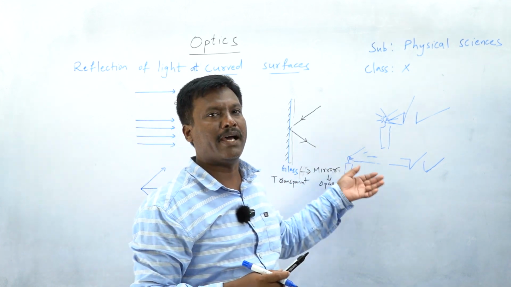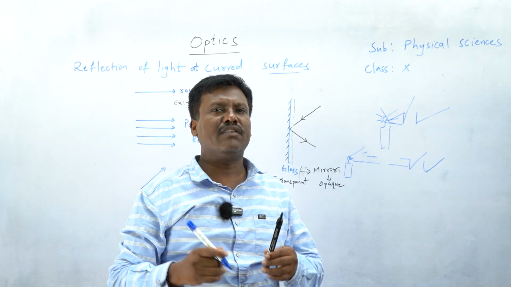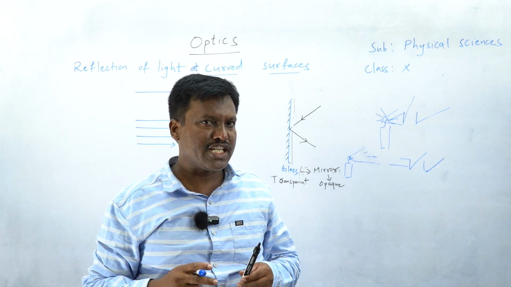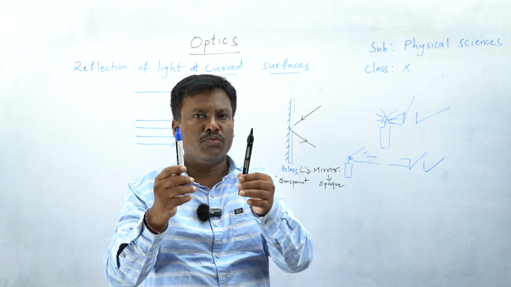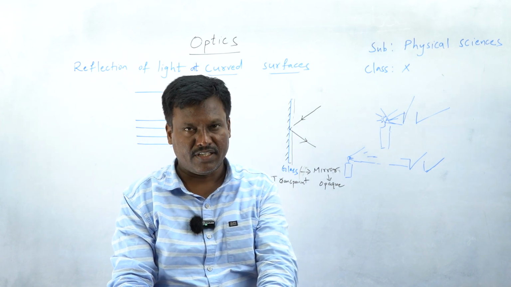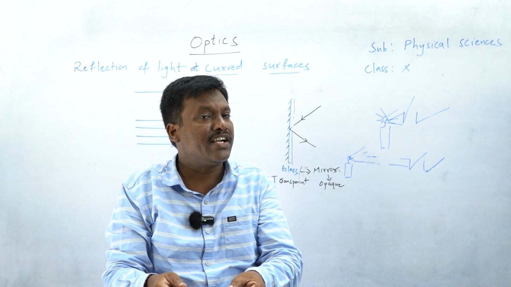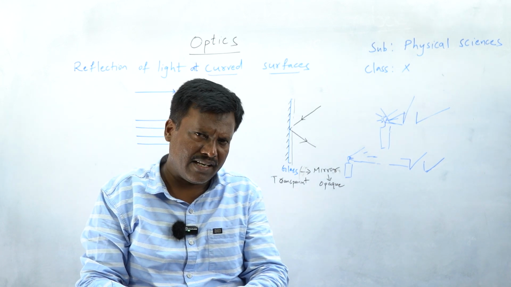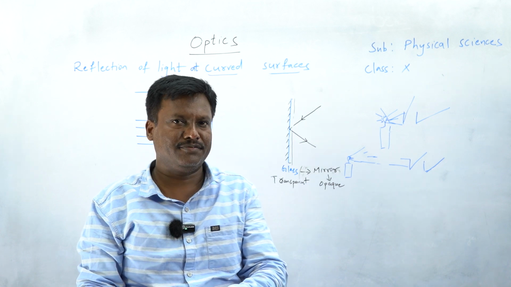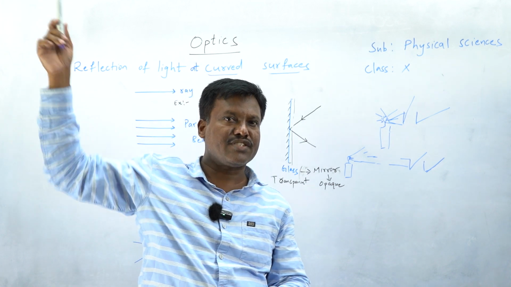They become parallel. That is why whenever you do this experiment in the daytime, children, you keep two markers in the sunlight. This way you keep them parallel and observe the shadow. What kind of shadow will you find? Parallel or divergent? You will find parallel, because the source of the light is far away.